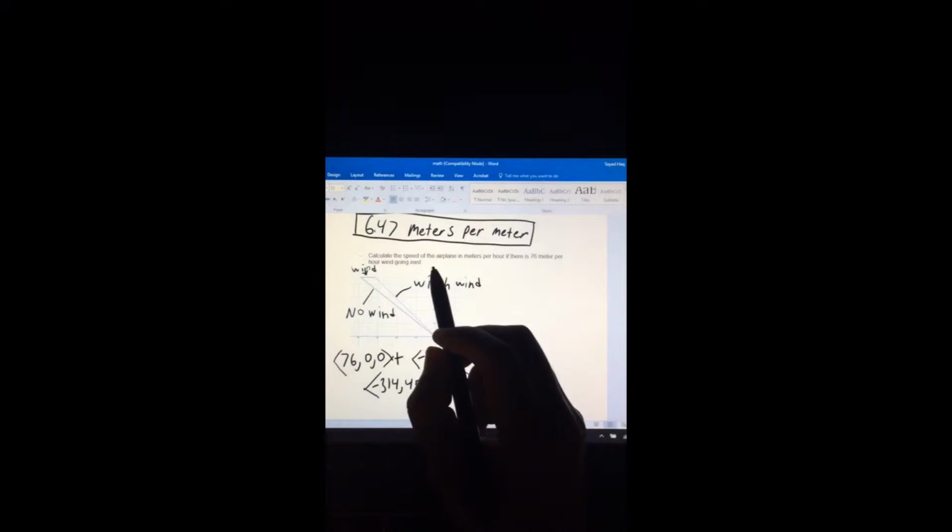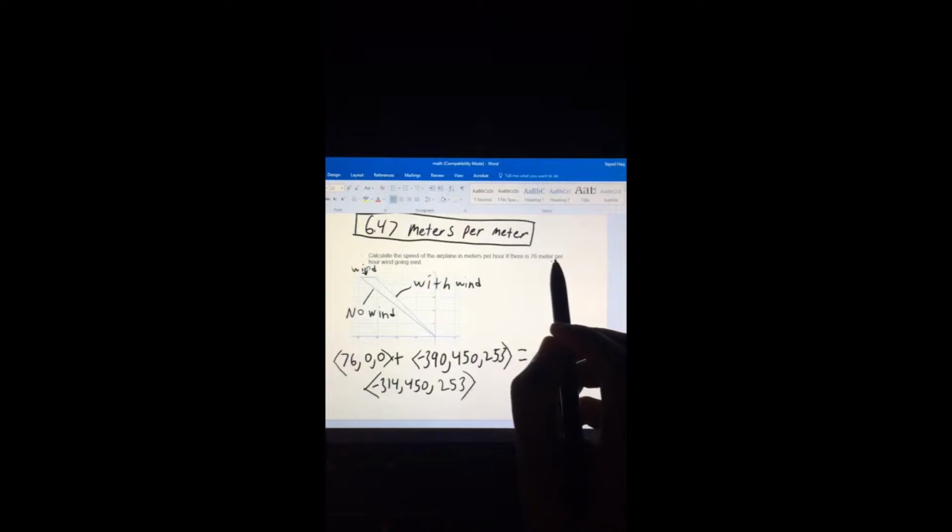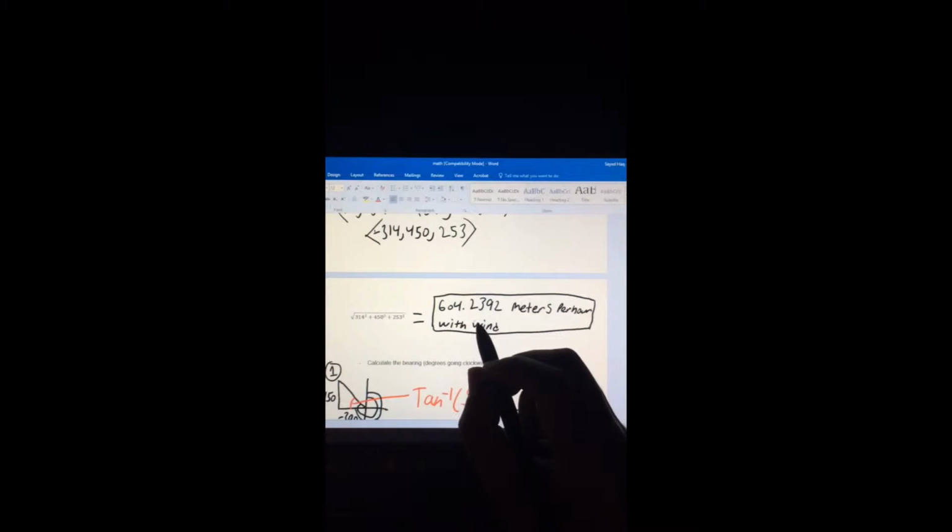Now, calculate the speed of the airplane per hour if there is 76 meters per hour going east. So that's basically just adding a vector that has 76, that's going 76 east. And you add it like here, and you get negative 314. And we get, with wind, this is the direction of the airplane with wind right here. Plug into the calculator, we get 604.2392 meters per hour with wind.